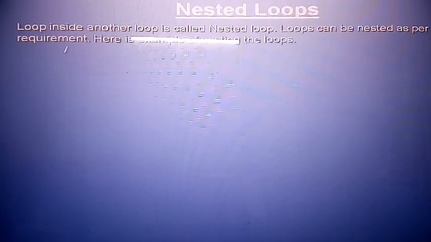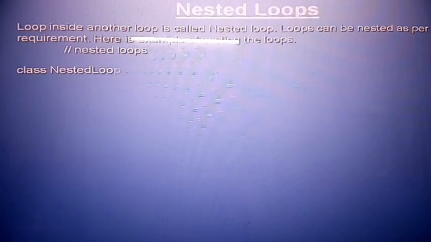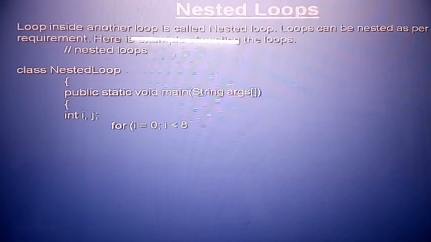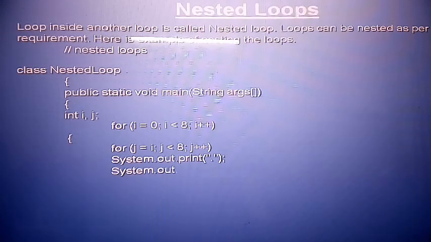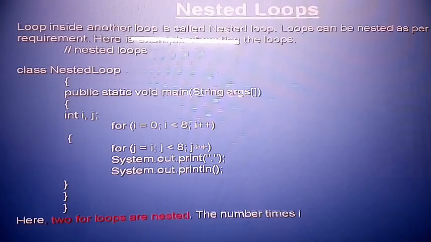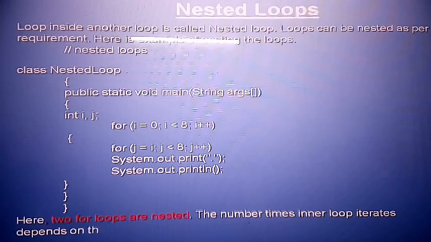After that, the nested loop, this is also most important, nested loop. A loop inside another loop is called a nested loop. So loops can be nested as per the requirement. Okay, according to the condition you can use the nested loop. So I will define the syntax of the nested loop. It means so many loops inside one loop, second loop, third loop. So many loops. So class nested loop.